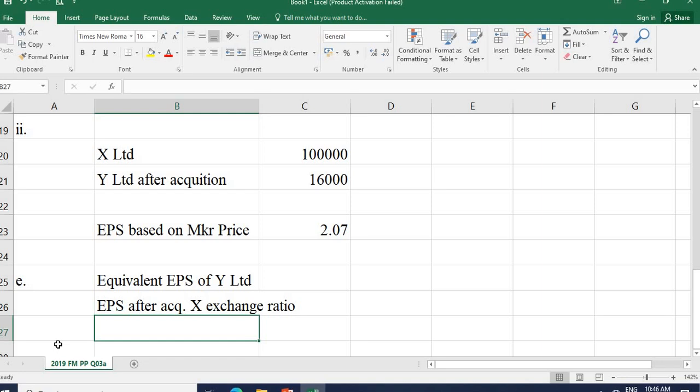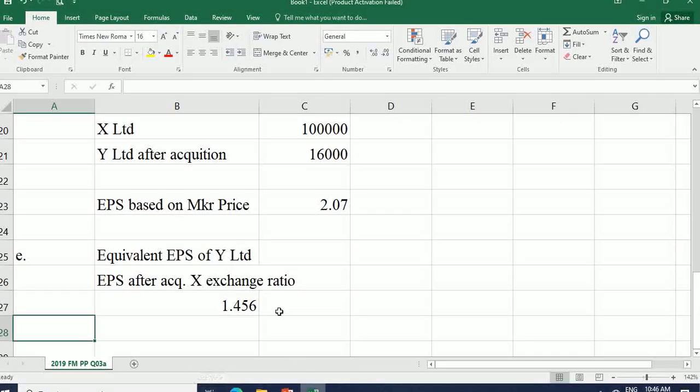EPS after acquisition is 1.82, into exchange ratio 0.8, 1.456.